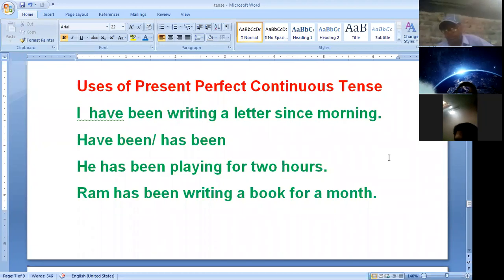Next. If anyone has queries, then ask by raising their hands related to